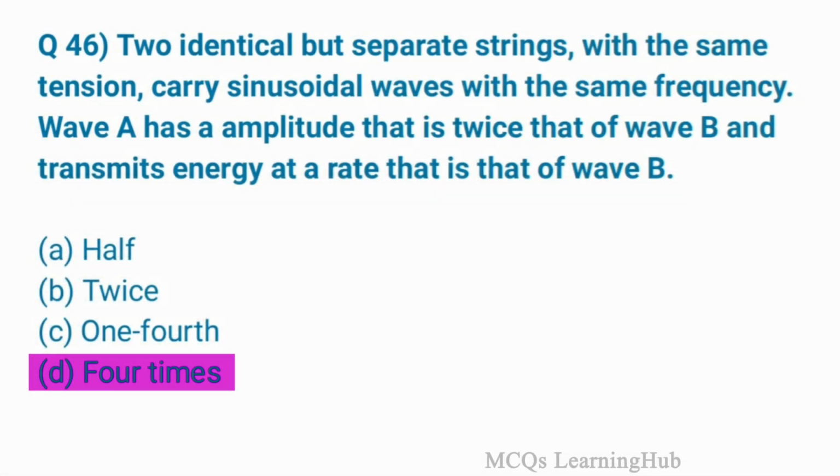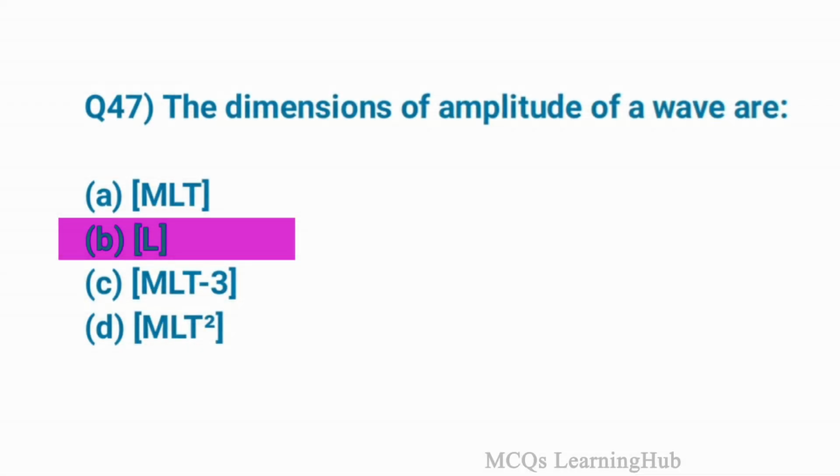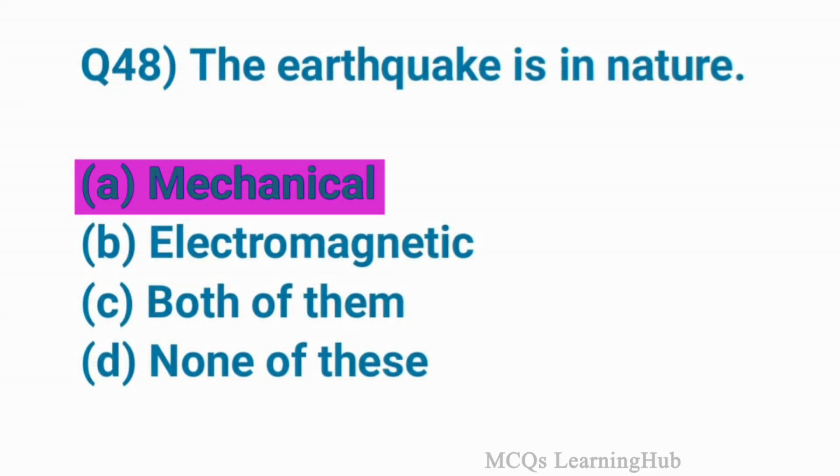Two identical but separate strings with the same tension carry sinusoidal waves with the same frequency. Wave A has an amplitude that is twice that of wave B and transmits energy at a rate that is that of wave B. Option D, 4 times. Question 47. The dimension of amplitude of a wave is. Option B. Question 48. The earthquake is mechanical in nature. Option A, mechanical.